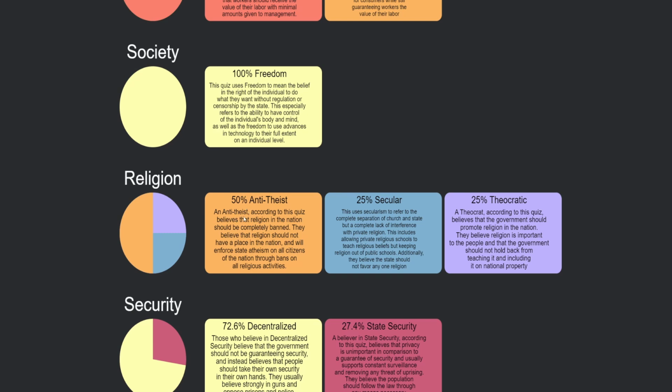50% anti-theist. Anti-theist, according to this quiz, believes that religion in the nation should be completely banned. They believe that religion should not have a place in the nation and will enforce state atheism on all citizens of the nation through bans on all religious activities. 25% secular. This quiz uses secular to refer to the complete separation of church and state, but a complete lack of interference with private religion.